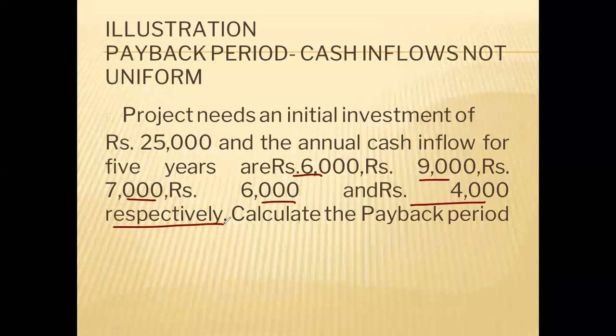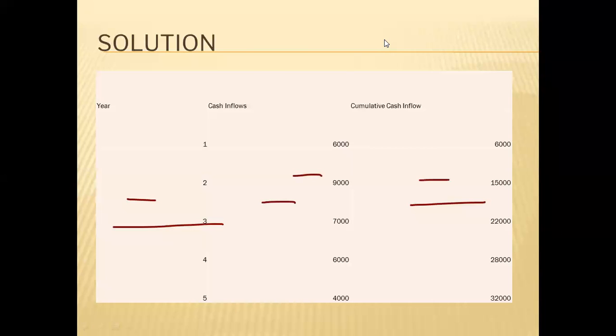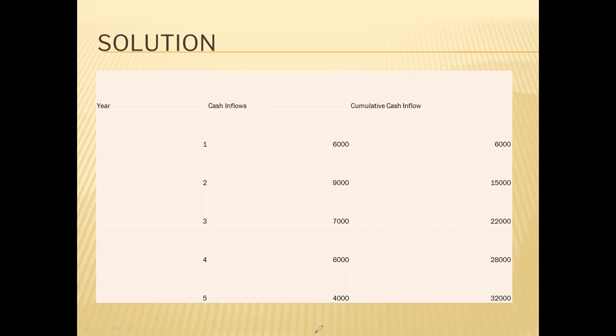So first year cash inflow is 6,000, second year 9,000, third year 7,000, fourth year 6,000, and fifth year 4,000 respectively. So we can fill this column also, years 1 to 5 and cash inflows as given in the question.